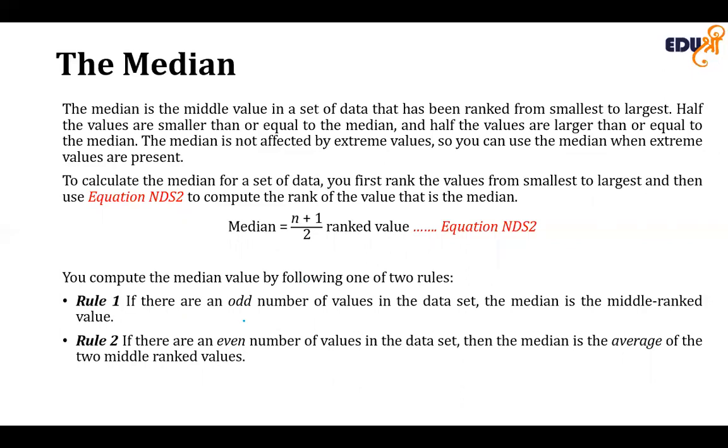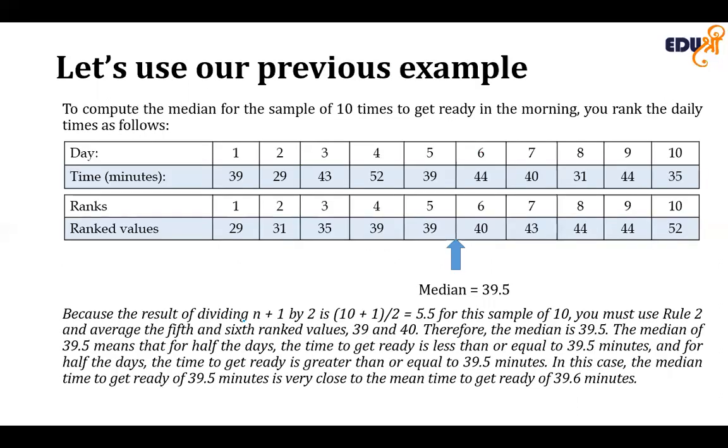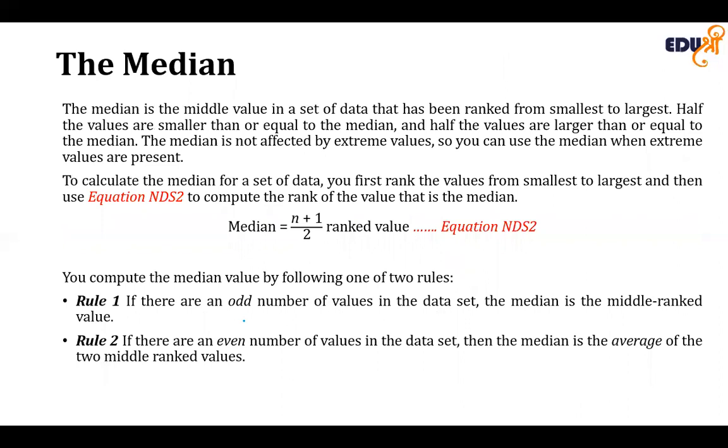So let's see our example that we worked on for the mean. Now this data has been rearranged, or ordered in an array, that is smallest to largest. The result of dividing n plus 1 by 2 for this data: n is 10, so 10 plus 1 is 11, divided by 2 is 5.5. So we will be using rule number 2. Rule number 2 applies when the number of values is even, and we know that our data is even.